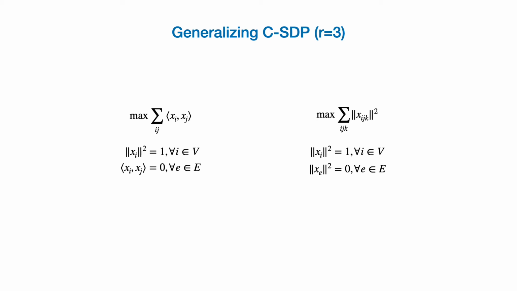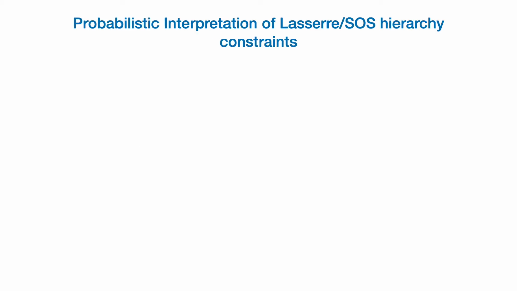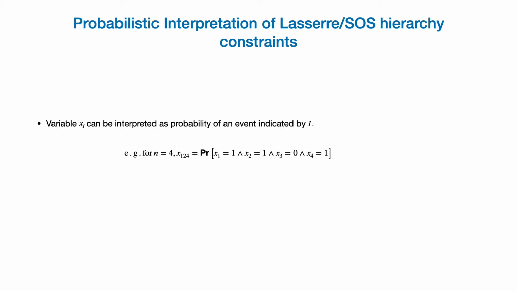because we need these additional constraints, these Lasserre sum of squares hierarchy constraints. And we'll add them using their probabilistic interpretation, which I'll explain using this example. So say n is equal to 4, and we have this tuple x1 to x4. This can now be thought of as an event where x1 is 1, x2 is 1, x3 is 0, and x4 is 1. Now, as such, there need not be any distribution which satisfies this. However, what can be shown is that if we are only interested in computing probabilities of up to r events, then these form a consistent distribution.